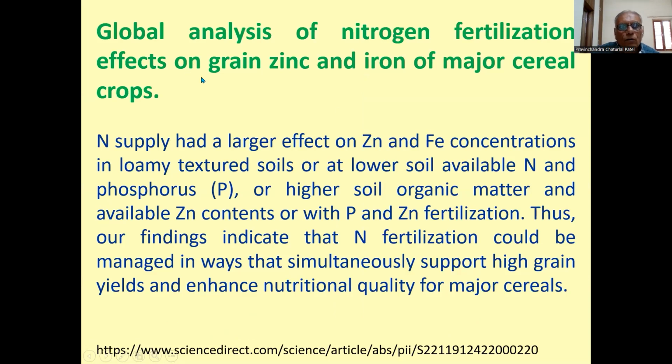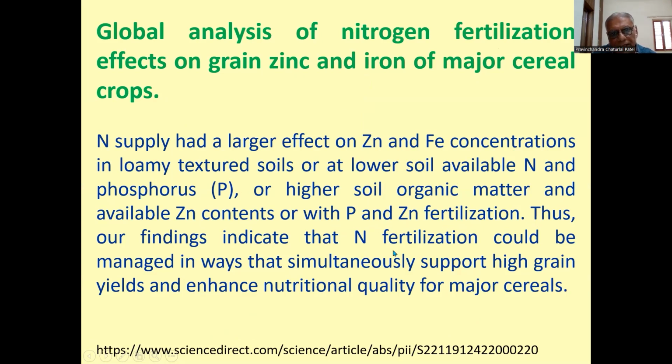Global analysis of nitrogen fertilization effect on grain zinc and iron in major cereal crops. Nitrogen supply had a large effect on zinc and iron concentration in loamy texture soil, or at lower soil available nitrogen and phosphorus, or higher soil organic matter and available zinc content, or with P and zinc fertilization.